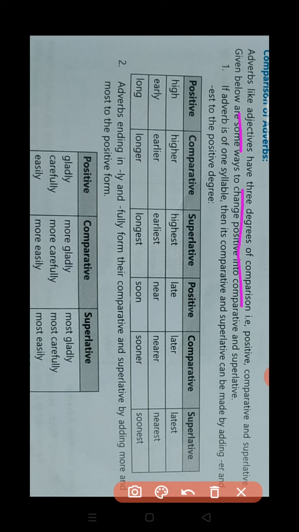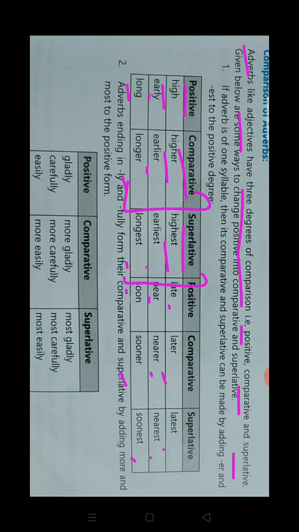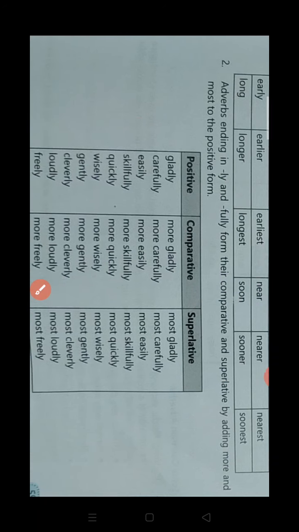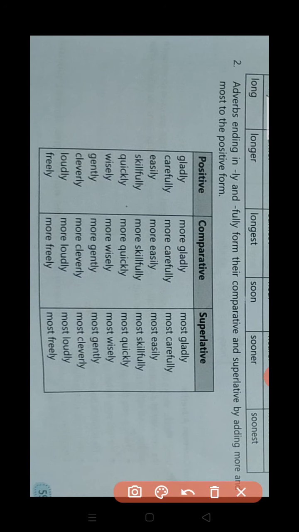Now we will do comparison of adverbs. What is comparison of adverbs? As we have done in adjectives, they have 3 degrees of comparison: positive, comparative and superlative. In adverbs also there are 3 degrees: positive, comparative and superlative. In the comparative we always use er, in the superlative we use est, as in high, higher, highest, early, earlier, earliest, long, longer, longest, late, later, latest, near, nearer, nearest, soon, sooner, soonest. It means in the comparative we have used er, and in the superlative we have used est.